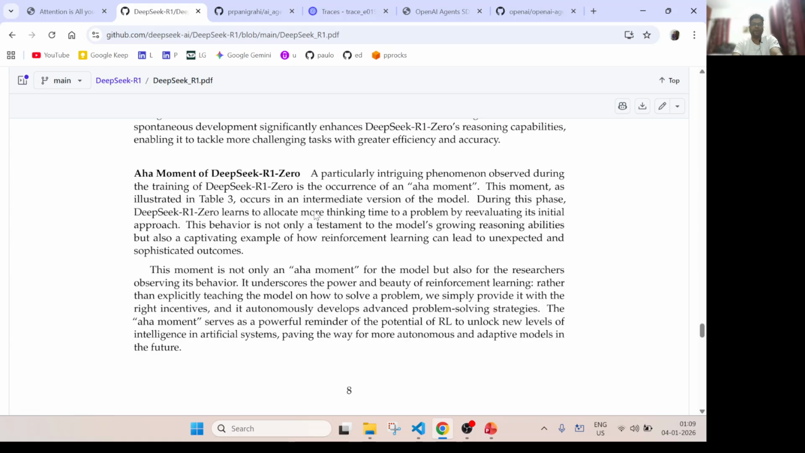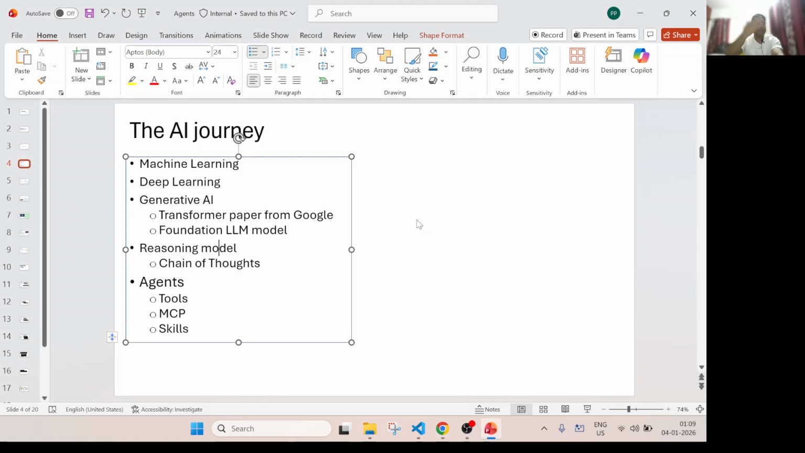That means if you allocate more thinking time to a problem, the model is able to think and reason, and then it is able to solve a complex problem. Basically, if you give a complex problem to any model, the model can now think and break down the complex problem into small steps.